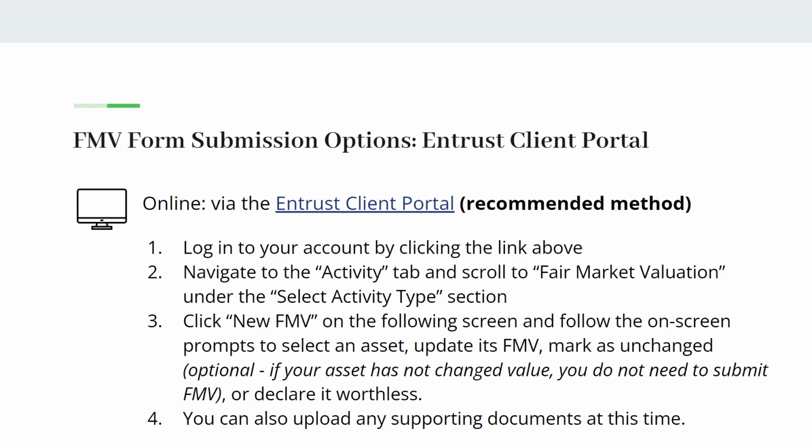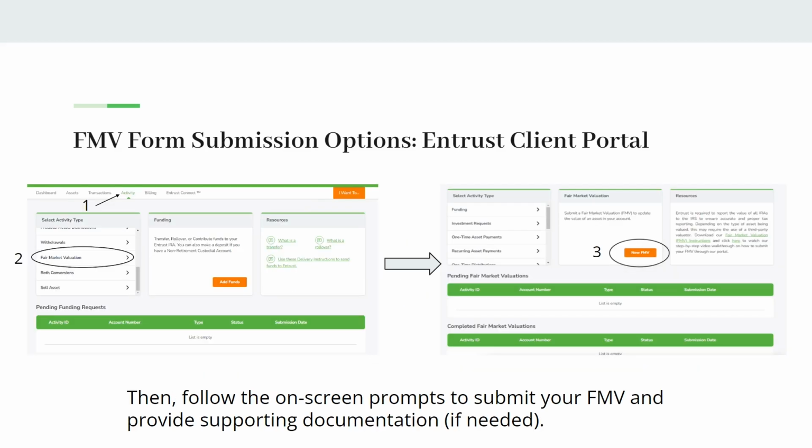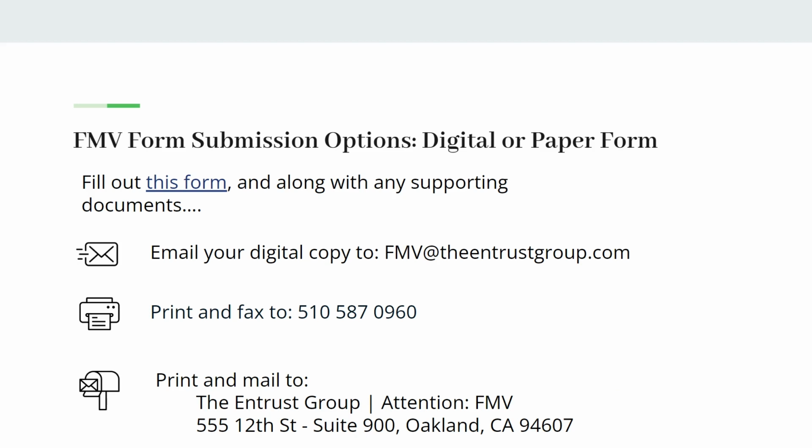Recap and next steps. So just to recap, this is how you submit it. You can submit it on our Entrust Client Portal, which is the recommended method. And these are some extra screenshots of the online portal. And of course, you have the option to go ahead and email it, fax it, or mail it again. And that is our information right there.